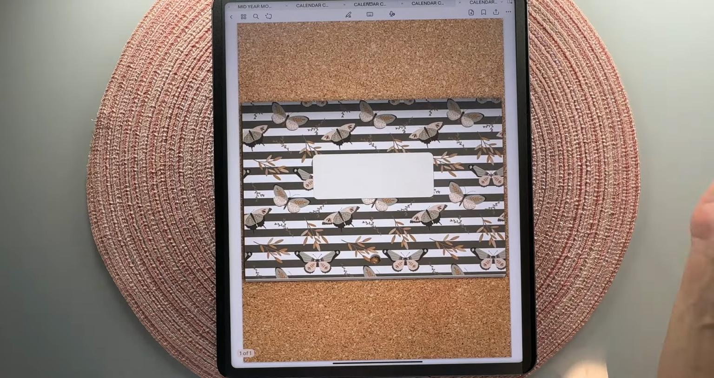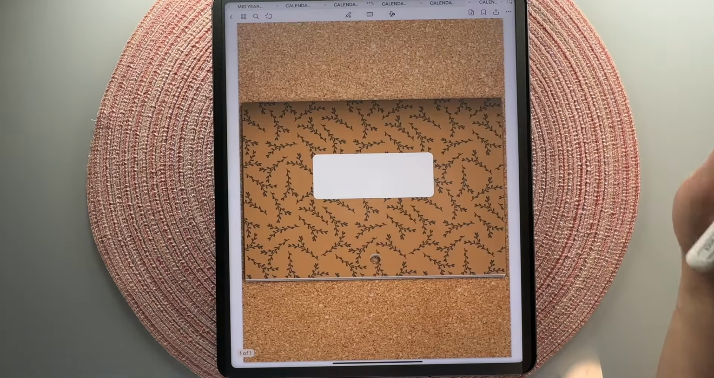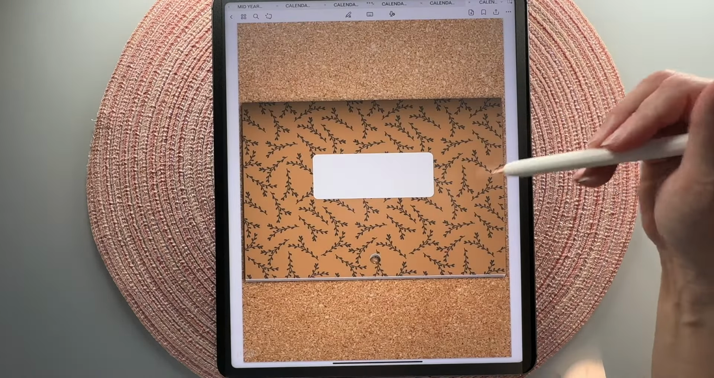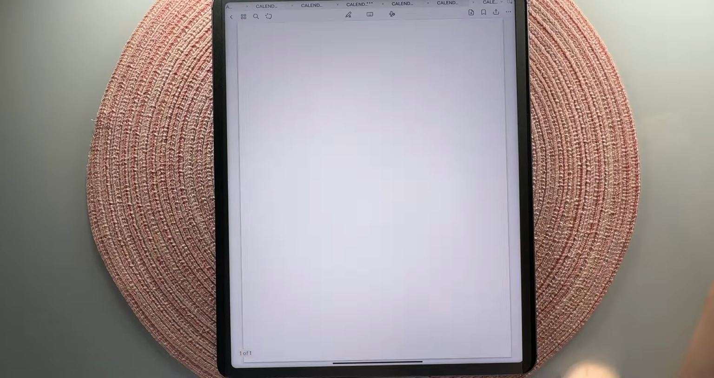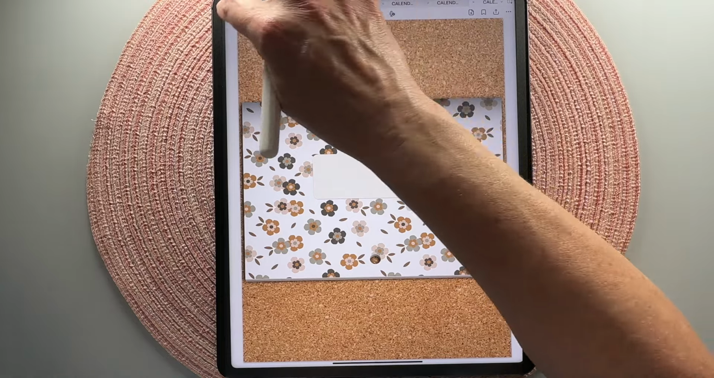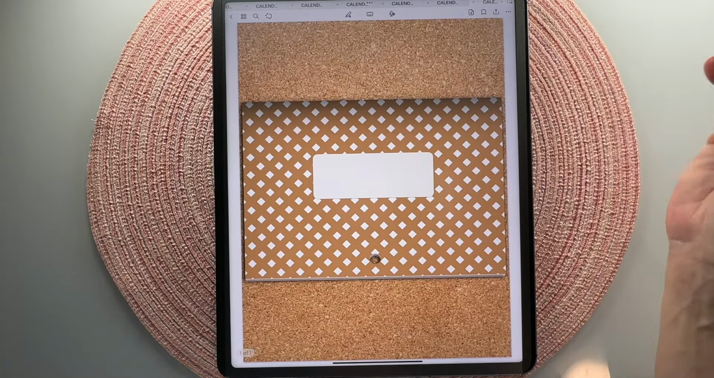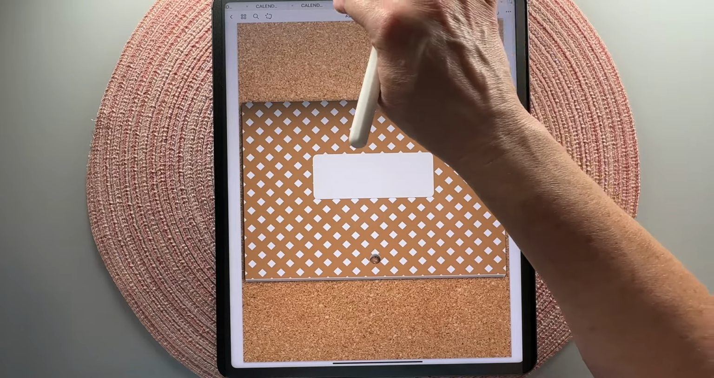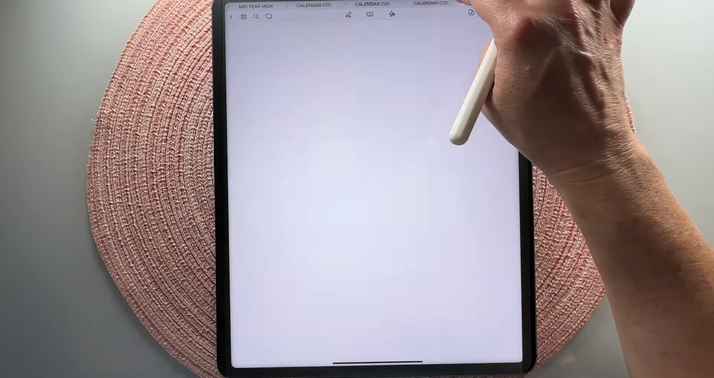And with the stripes and the butterflies. And then this is like a more kind of mustard colored floral. This is probably my favorite. I really like this one. And then this diamond design.